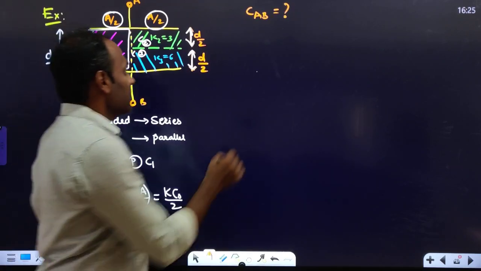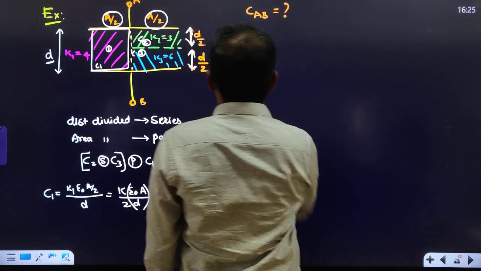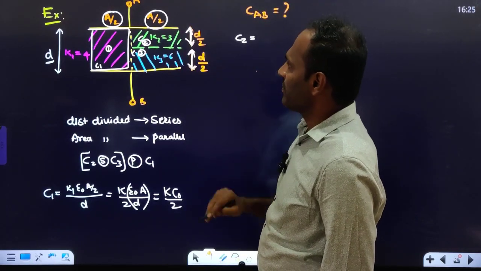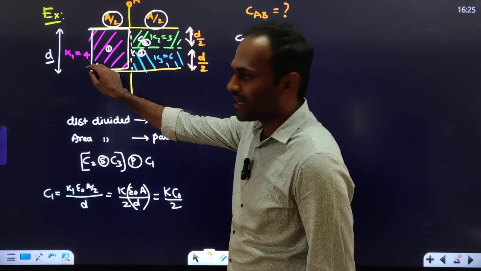So this is C1. Similarly, to calculate C2, look at C2, the dielectric constant. Here 4 is given, K1 is 4.